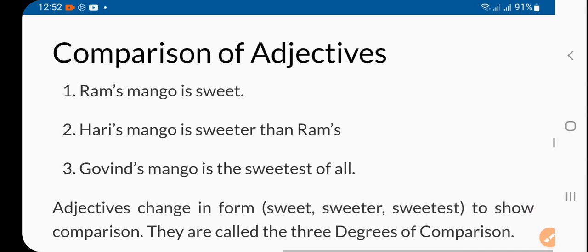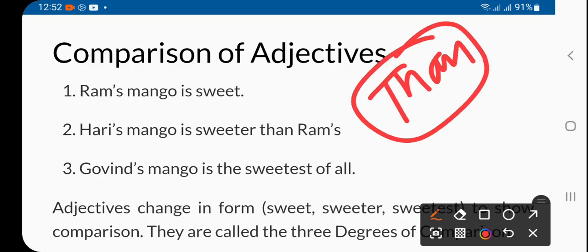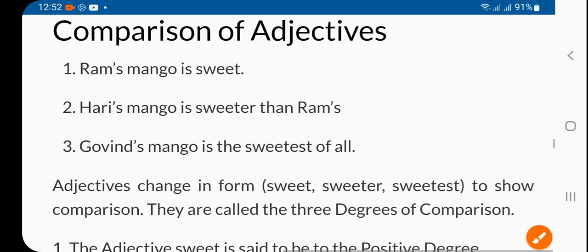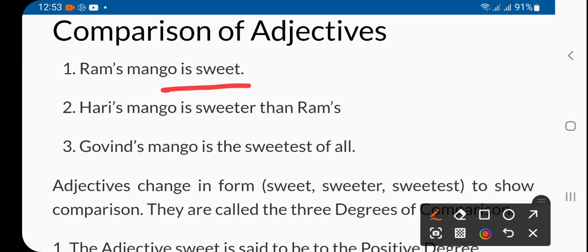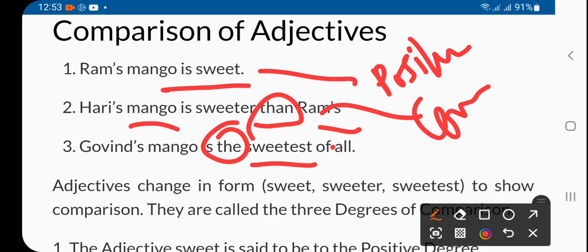Now comparison of adjectives. Comparison is always used with this word than, right? That's the second form, comparative adjective. Ram's mango is sweet, right? Hari's mango is sweeter than Ram's. Then Govind's mango is the sweetest, that's the last. So that is simple sweet, that's the positive; that's the comparative, and that's the superlative. इससे बड़ा अच्छा कोई नहीं.